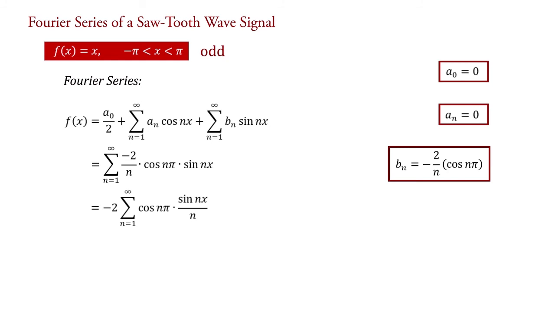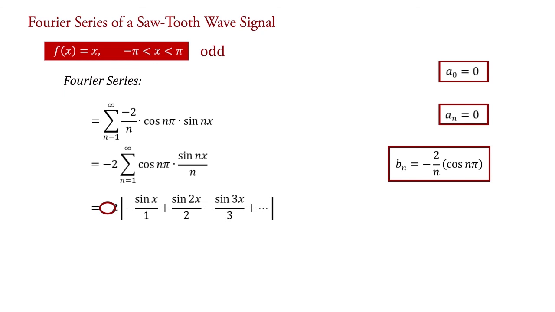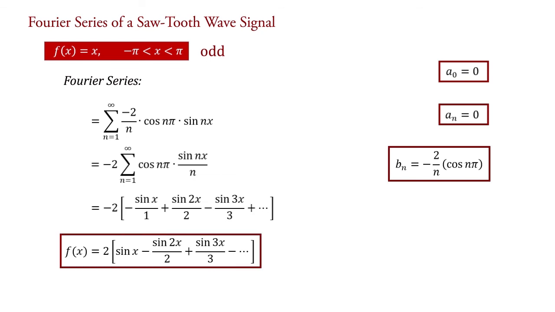Expanding it by taking n = 1, 2, 3 and so on, we get f(x) = -2[-sin x/1 + sin 2x/2 - sin 3x/3 + and so on]. Readjust this negative sign with the signs of the terms in the bracket. So f(x) = 2[sin x - sin 2x/2 + sin 3x/3 - and so on]. This is the Fourier series of the sawtooth wave function.